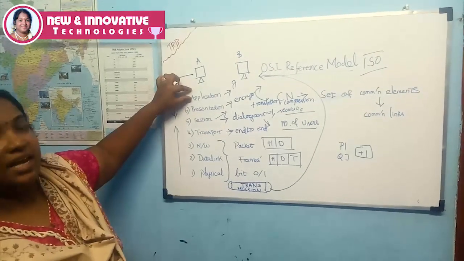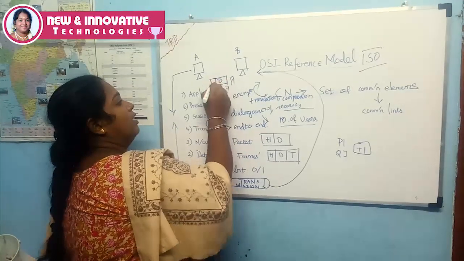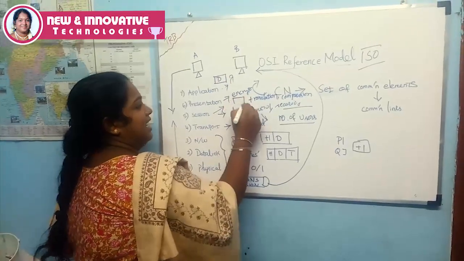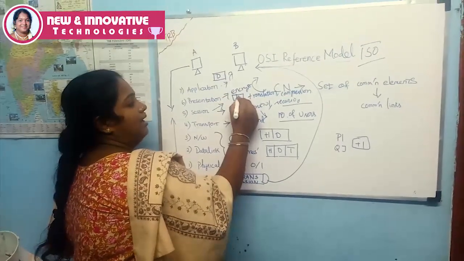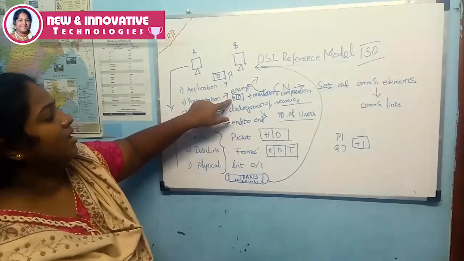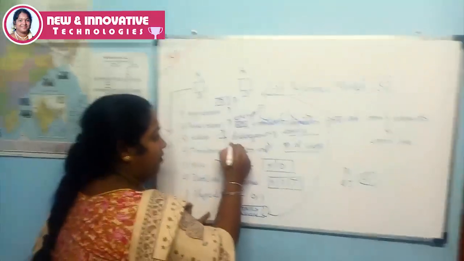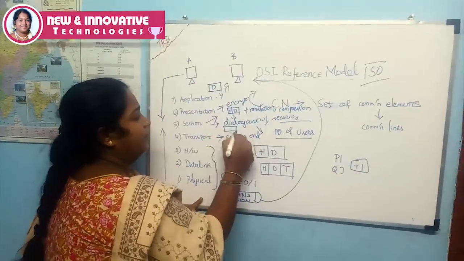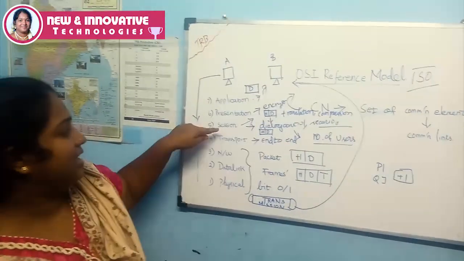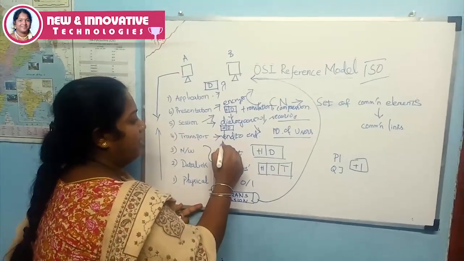From the application layer, one data comes. From the presentation layer, the data is encrypted, and in the data the header format is added. Again, that encrypted message is forwarded to the session layer. Here the encrypted message is decrypted in the session layer. Again, the transport layer forwards that data.